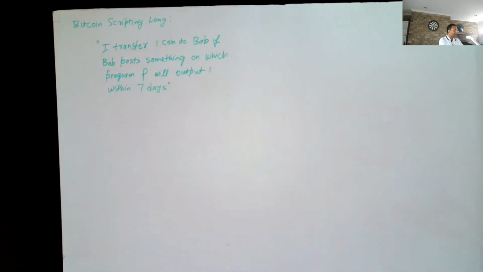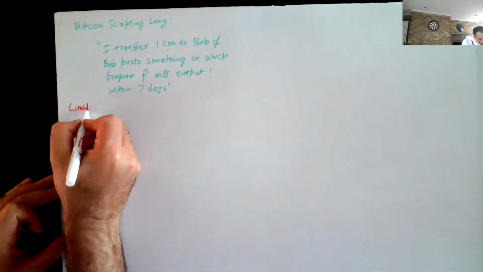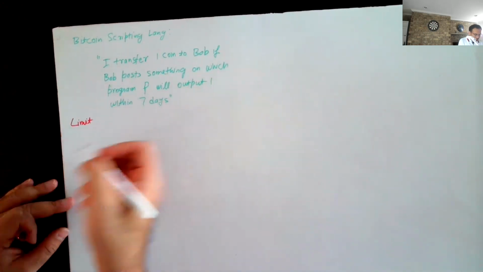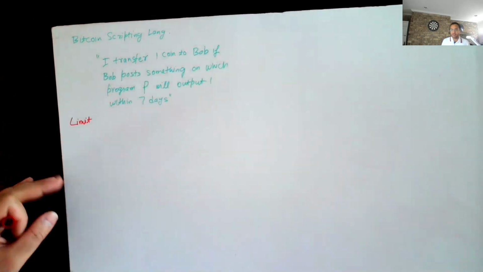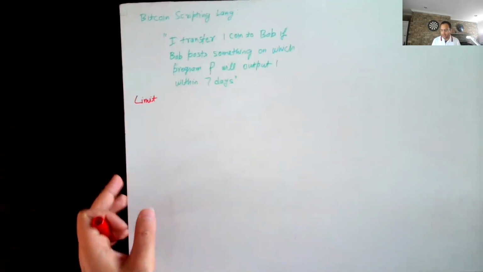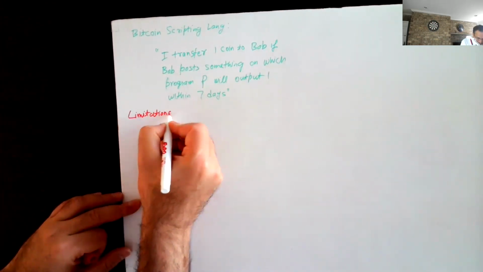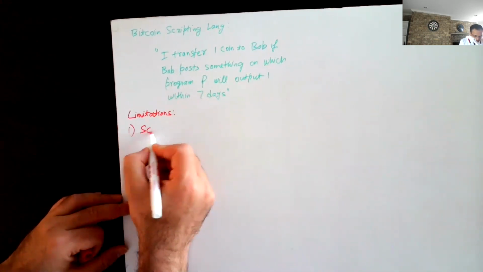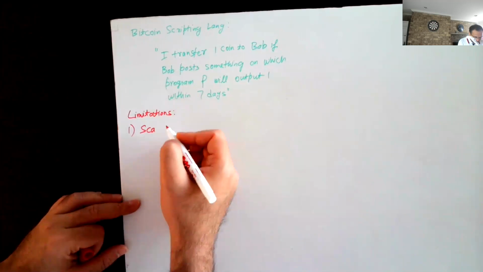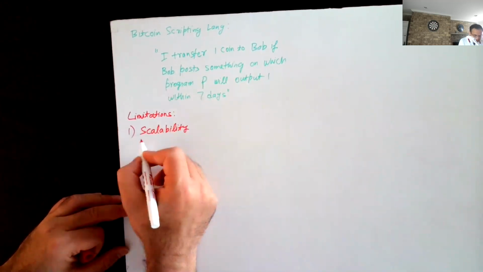So let's talk about some of the limitations of Bitcoin. Bitcoin was, of course, the first major cryptocurrency which was proposed, and it has several limitations because of which there's a lot of active research going on in this area. The first problem which many people talk about is the scalability of Bitcoin.